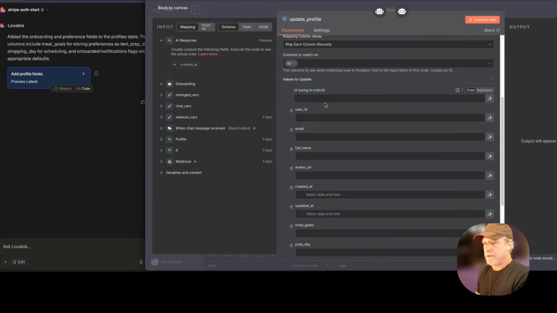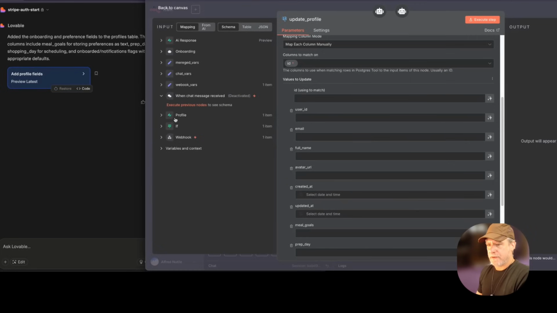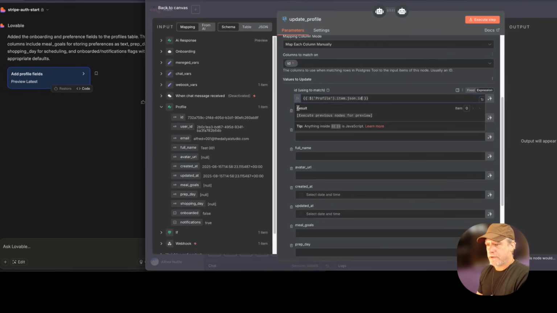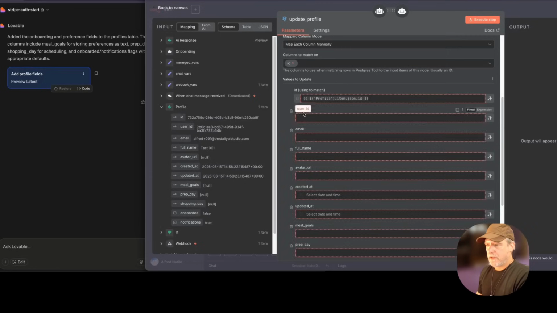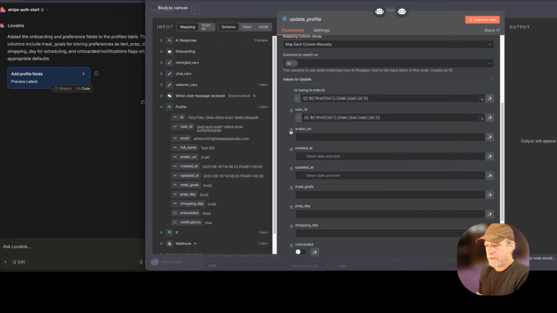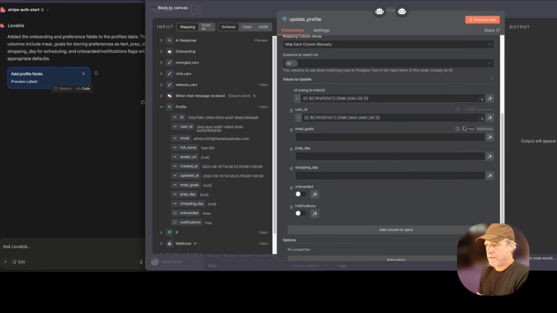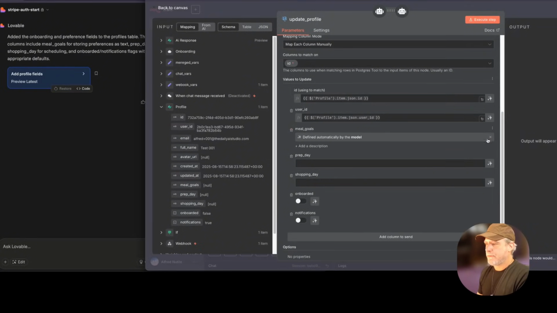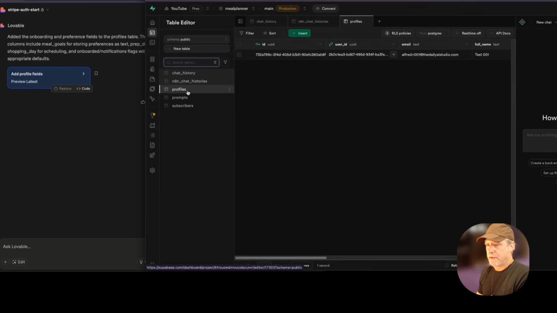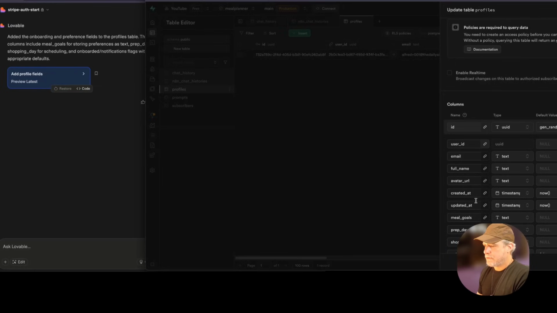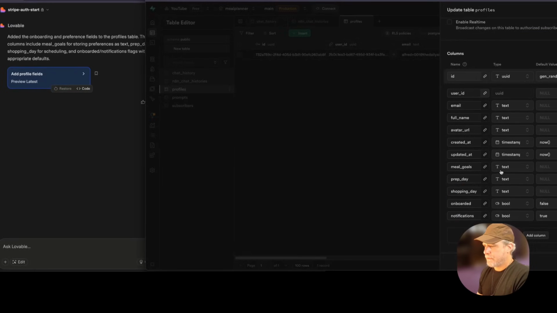And then we're going to let it do its thing. I'll make it simple. I know this is the profile, so I don't want it to always have to think about things and do extra work. So let's get rid of that. So meal goals, let's make sure it got that right, because that looks a little bit off. Yeah, I want that to be varchar, just because I'm not sure if text is enough room for a big message. So I'm going to fix that really quick.